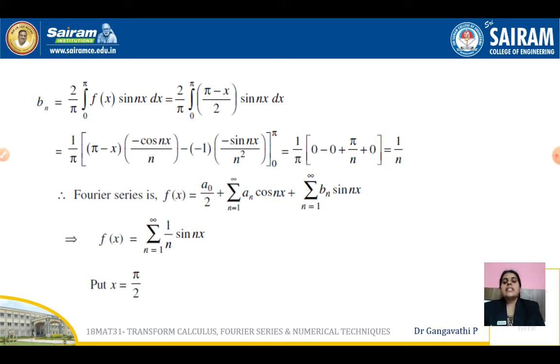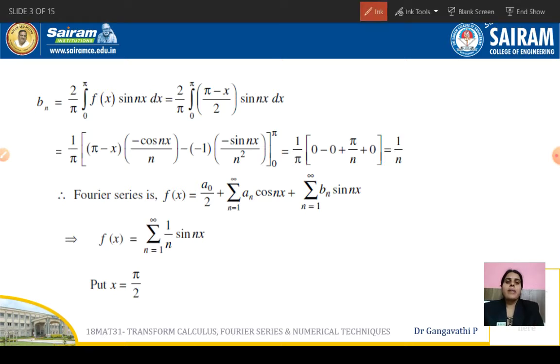Now let us evaluate bn. The formula for bn is actually the same: 1 by pi integral 0 to 2 pi of f of x into sine nx dx. Again, f of x is an odd function, as we have just checked, and sine nx is an odd function, which we already know.